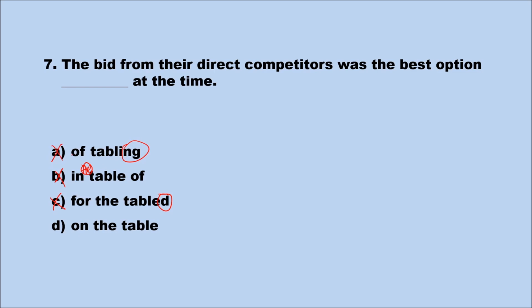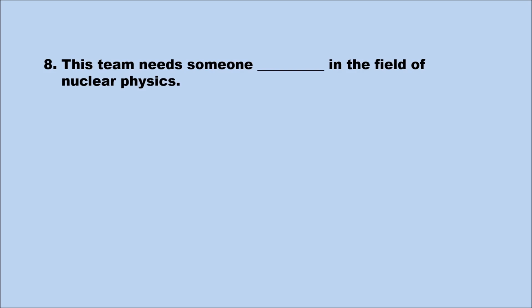To get to your final answer between A and D, it may be difficult, but it has to do with usage of English. You're going to have to familiarize yourself with the use of English. On the table means being offered. So the correct answer is D, on the table. The full sentence for this one is the bid from their direct competitors was the best option on the table at the time. Number 8.